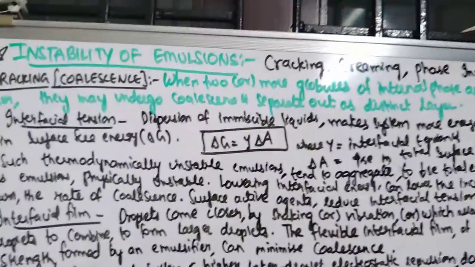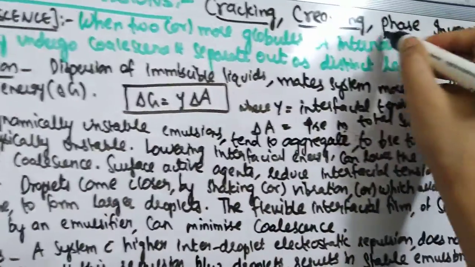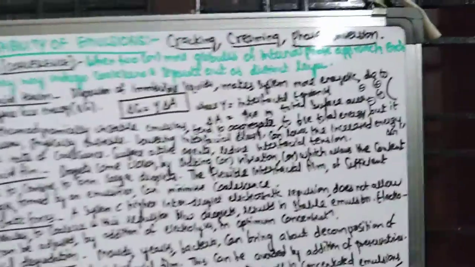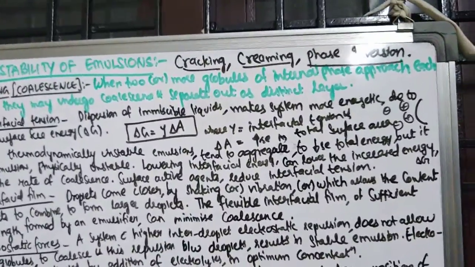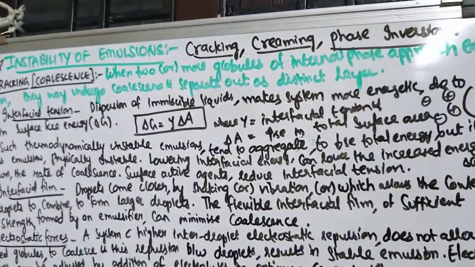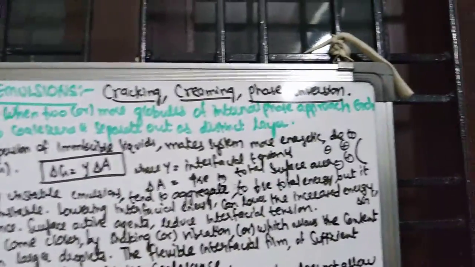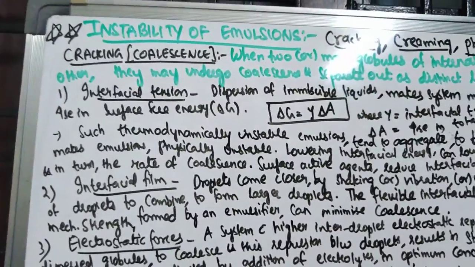Basically the instability of emulsions is of three types: cracking, creaming, and phase inversion. You might have studied this even in your first year pharmaceutics. Now we have to discuss again in detail what the factors responsible for each of these instabilities are. First, coming to cracking, it is also known as coalescence.